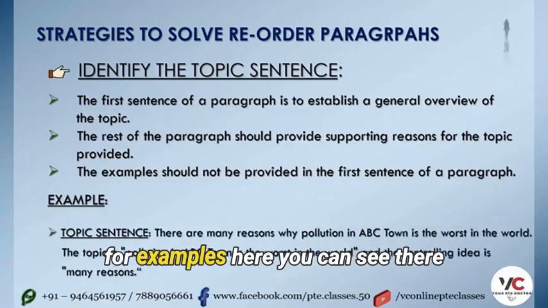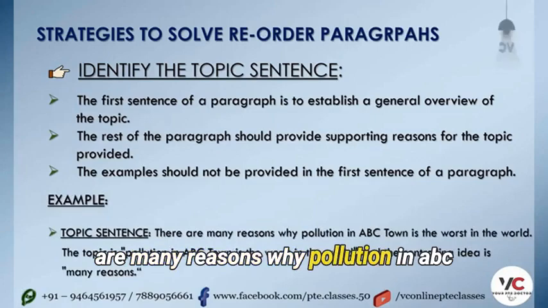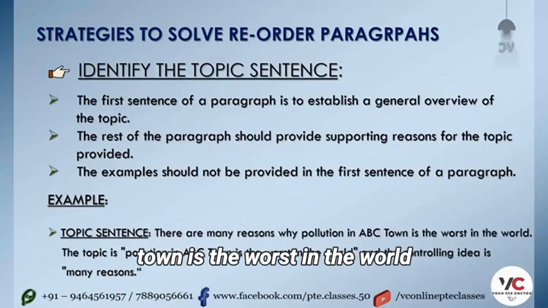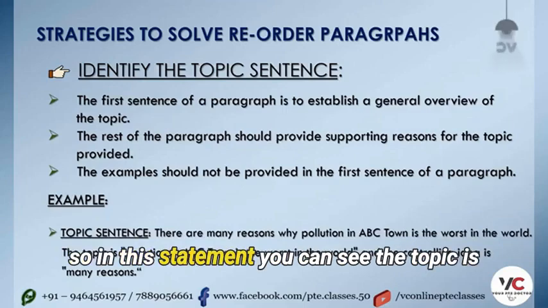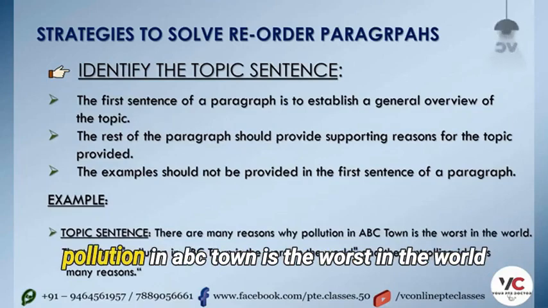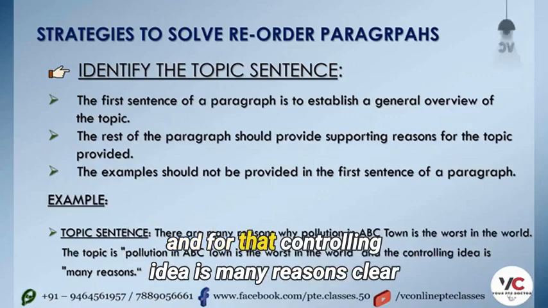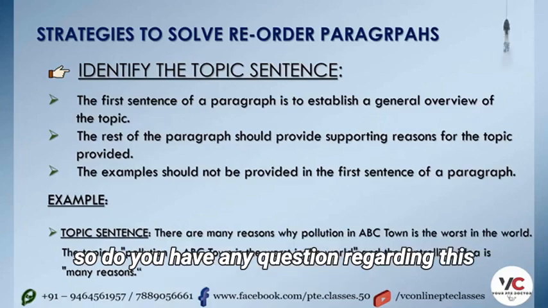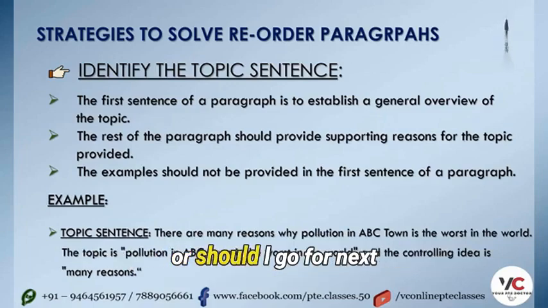For example, here you can see there are many reasons why pollution in ABC town is the worst in the world. So in this statement, you can see the topic is pollution in ABC town is the worst in the world. And for that, the controlling idea is many reasons. Clear? So do you have any question regarding this, or should I go for next?